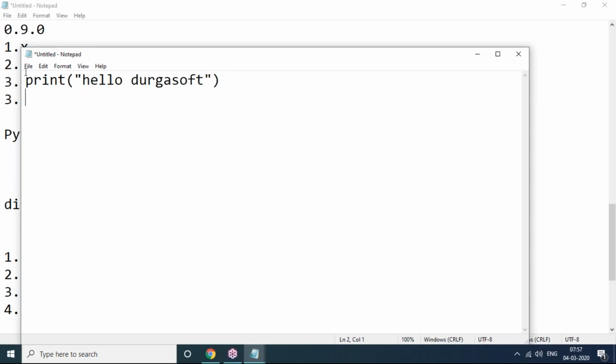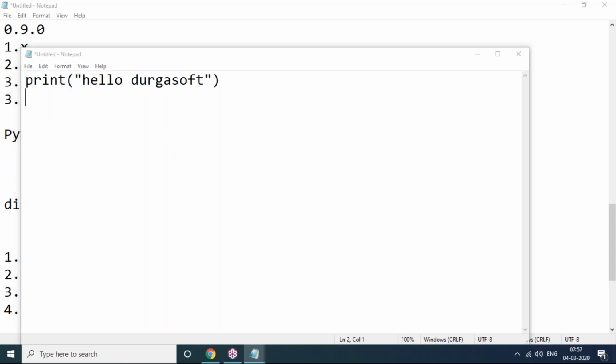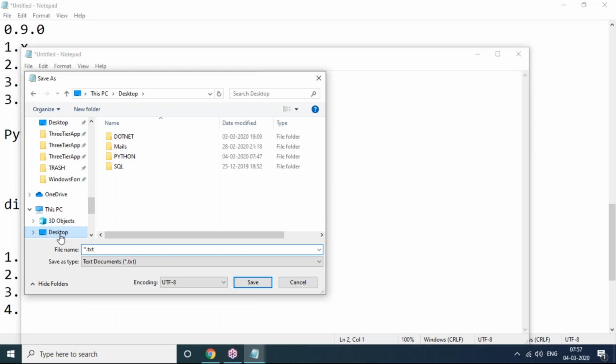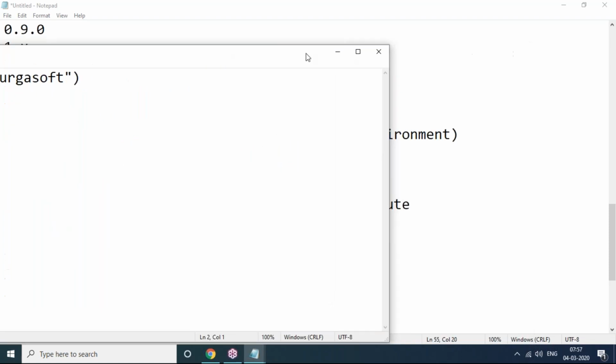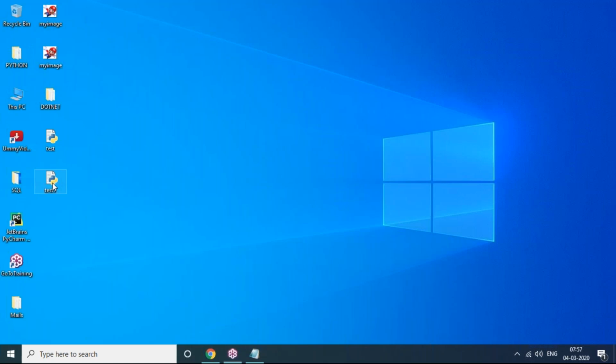No. How do we make this code Python? File, Save, and save it on the desktop. My file name is test1. It becomes Python code when we use .py. So with the .py extension, just save it and that's all. It becomes a Python file. Let me check on the desktop whether test1 is there or not. It is a Python file. So how can I run this?